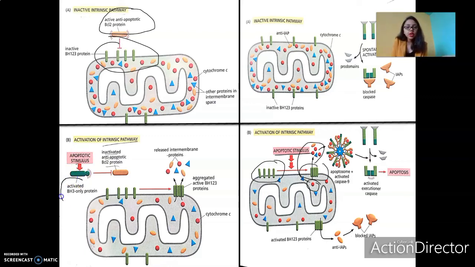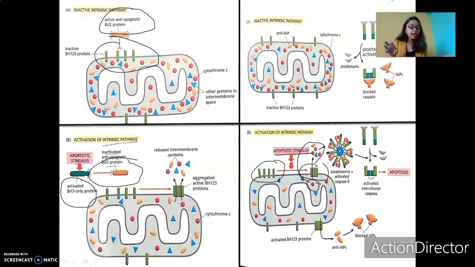The activated BH3-only proteins go and bind or inhibit the BCL2 proteins. Now our BCL2 is not going to disturb the BH123 proteins, so BH123 proteins can aggregate together. They can form a pore. Cytochrome C and other intermembrane proteins move out of the mitochondria into the cytoplasm.